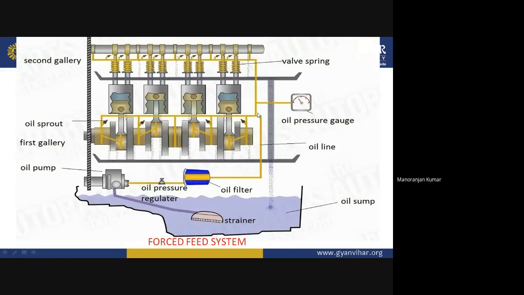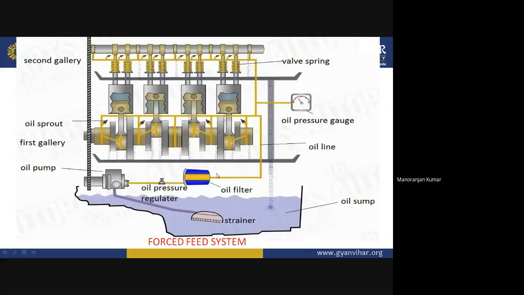So this is the first gallery of the IC engine. In this gallery, you can see the crankshaft and connecting rod. This yellow color is the oil line through which oil flows from the oil sump to the components. Now in this oil line, you can see there are different sprouts. This nozzle type of structure is known as the oil sprout. And also in the crankshaft, some holes are drilled.